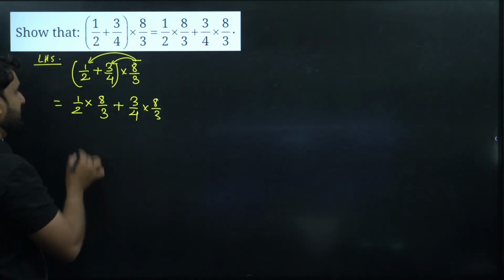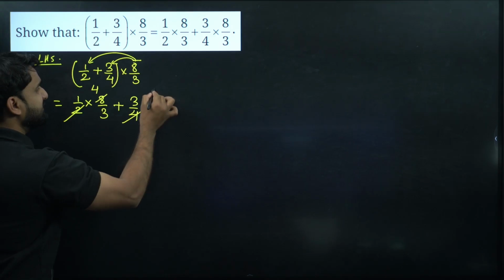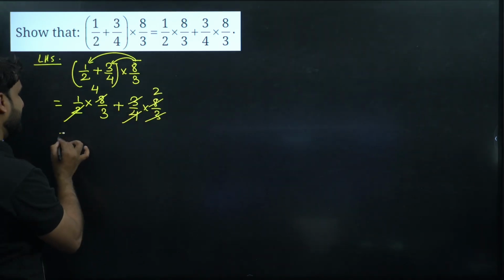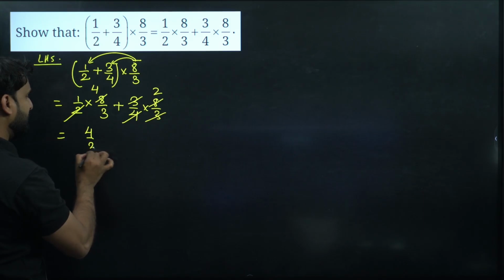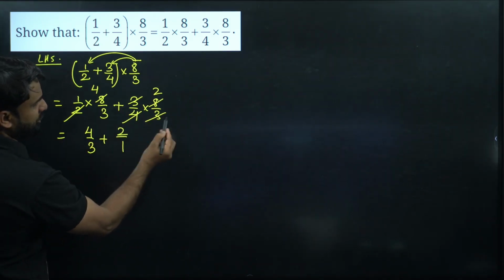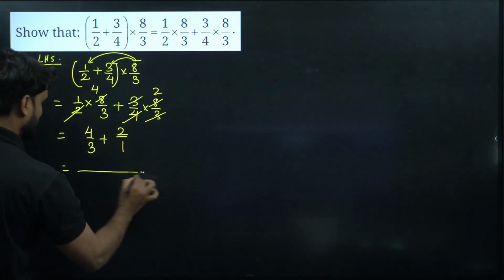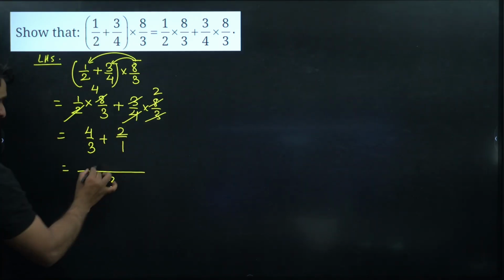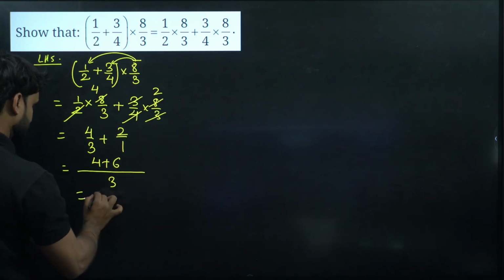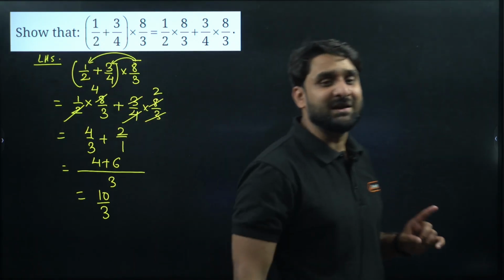Right? Now solve. So 2 will cancel with 4, 4 will cancel with 2, and 3 will cancel with 3. So we have 4 by 3 plus, in the denominator nothing is there, so we can write 2 by 1. Now take the LCM. On taking the LCM we have only 3. So 4, this is 1, so 3 will go there, 3 twos are 6. So we have 10 by 3. So on solving the LHS we are getting 10 by 3.